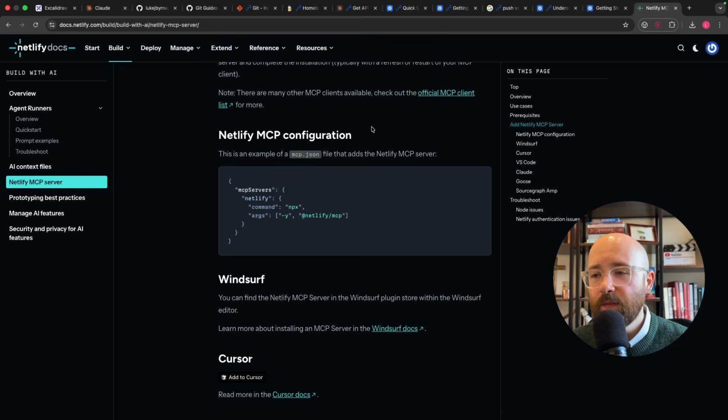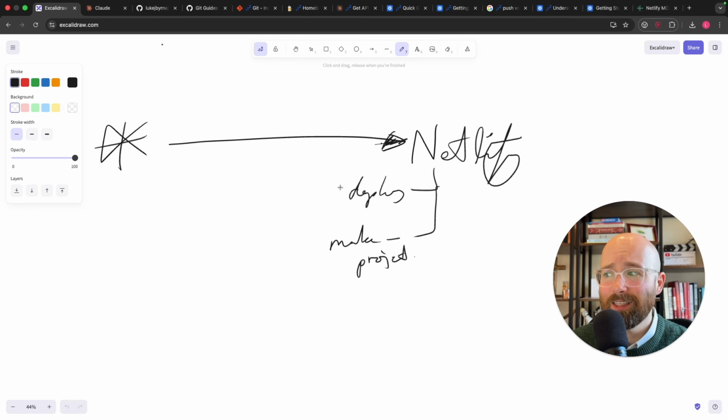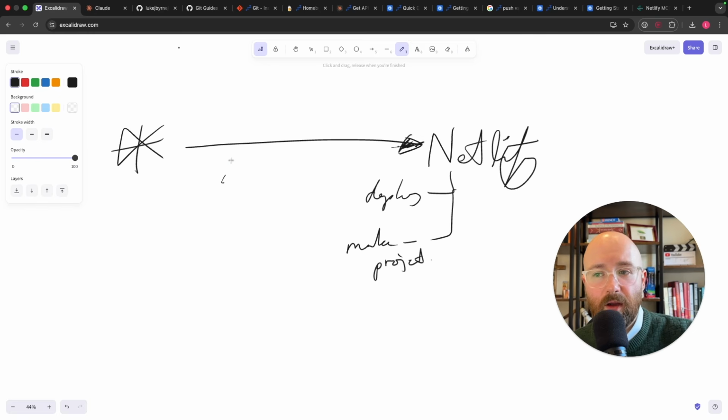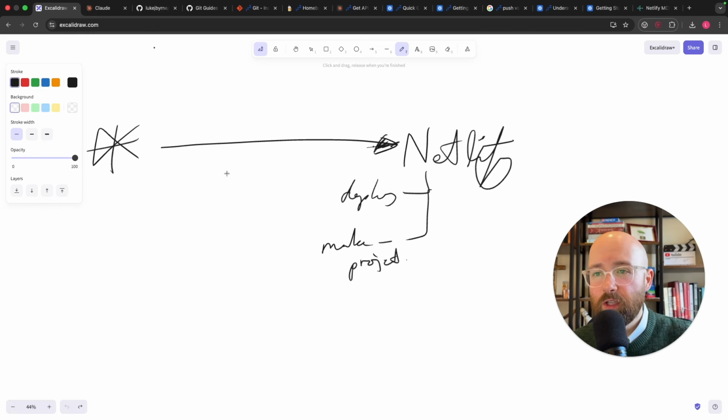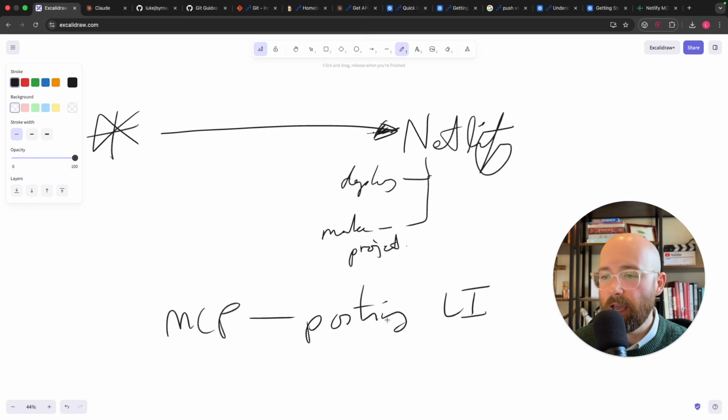Now, MCP servers, this infrastructure as an MCP service is mental. But there's a bunch. You can get MCP servers for posting to LinkedIn. You can get MCP servers for creating thumbnails, for example.